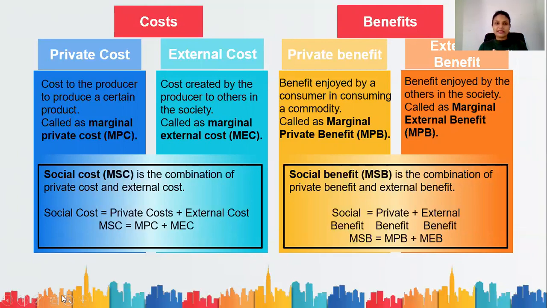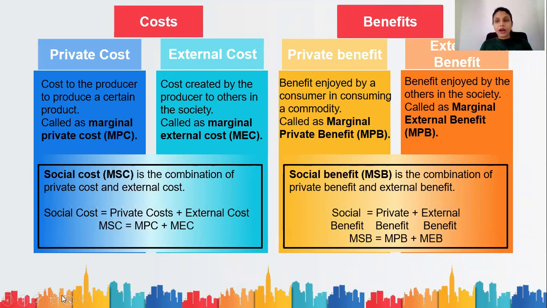If I am to repeat myself, private cost, firstly, this concept relates to producers. Private cost or the marginal private cost is the cost to the producer to produce an additional unit of a product. Marginal external cost is the cost caused by a producer to others in the society to produce an additional unit of a product. And the social cost or marginal social cost is the addition of both private cost and external cost.